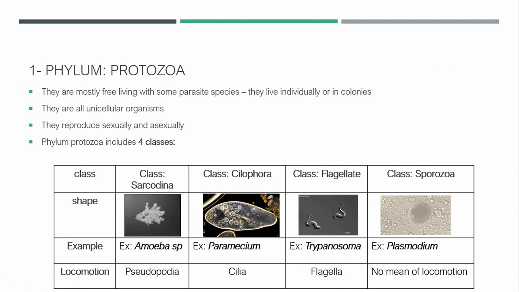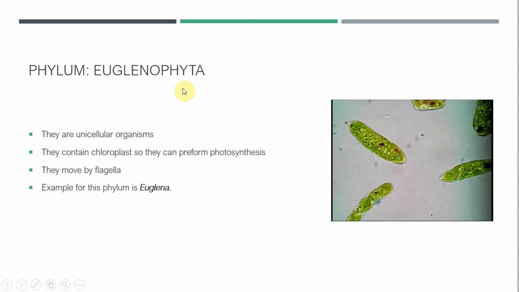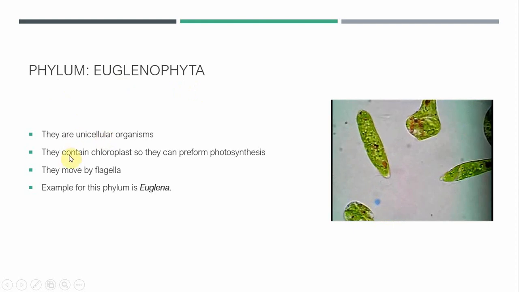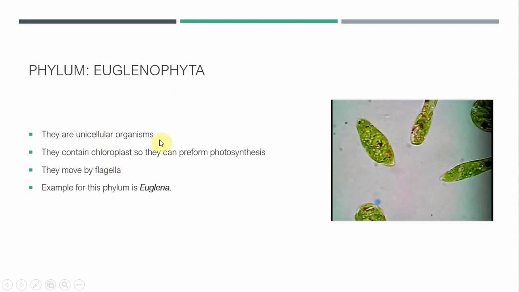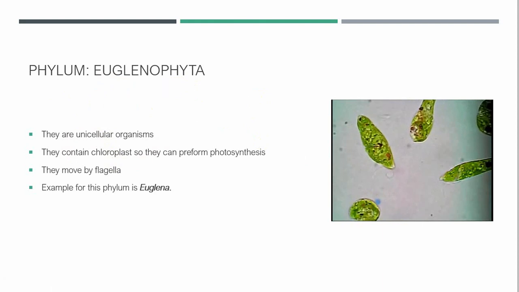Then the last class here is Sporozoa, and the members of Sporozoa have no means of locomotion. They can't move. An example for the class Sporozoa is Plasmodium. Plasmodium also is a parasite, causes a disease called malaria, and malaria is transmitted by a type of mosquitoes called Anopheles mosquito. The next phylum is Euglenophyta. They are unicellular organisms. They contain chloroplast and they can move, so they gather between animal and plant characteristics. So they put Euglena or Euglenophyta as a specific phylum. They move by flagella, and Euglena is an example for this phylum.